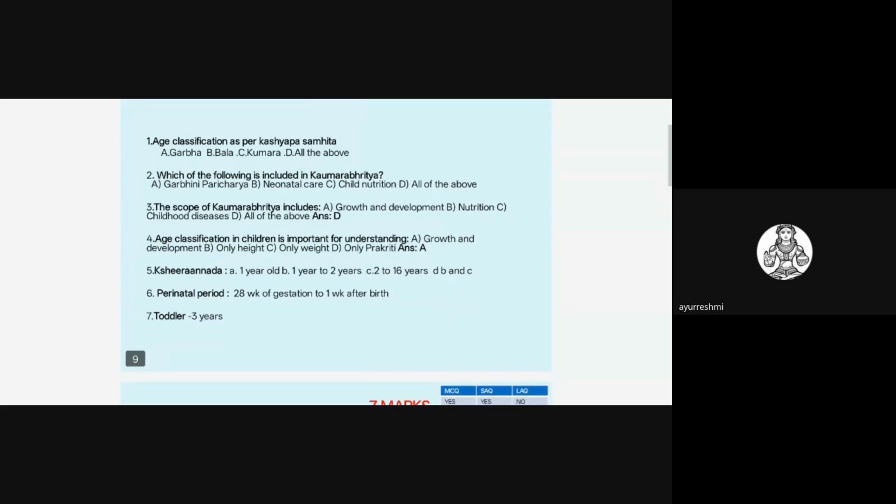So the options are Garbha, Bala, Kumara, all the above. If these types of questions are there, you should read very carefully and choose the relevant answer. In this first question, all the above is the answer, because Garbha is also included under the age classification. Garbha, Bala, Kumara, the three stages are mentioned in Kashyapa Samhita. So you should know that explanation, that Garbha is also included under the age classification. Next they may ask which of the following is included under Kaumarabhrutya.